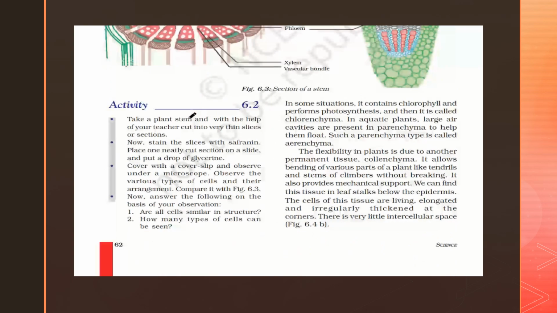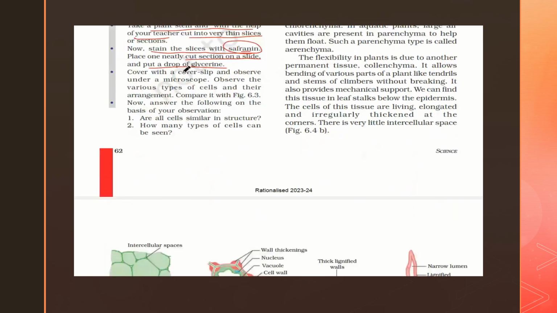Now, let us choose an activity and take a plant stem with the help of your teacher and cut it into thin slices or sections with the help of a blade, or we can say a knife. It should be very thin. Now, stain the slices with safranin solution. It will be red colored safranin. Neatly place the section on a slide and put a drop of glycerin on it. Now you can mount a cover slip.